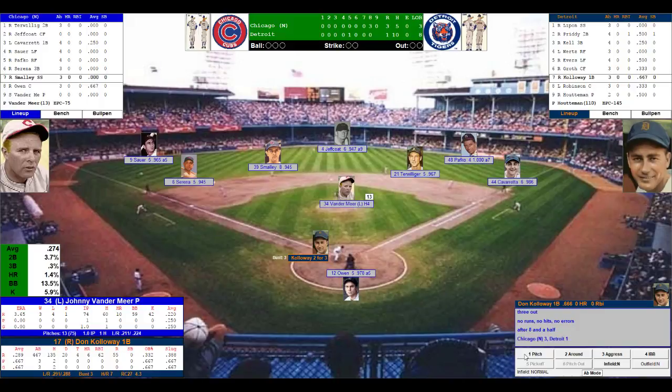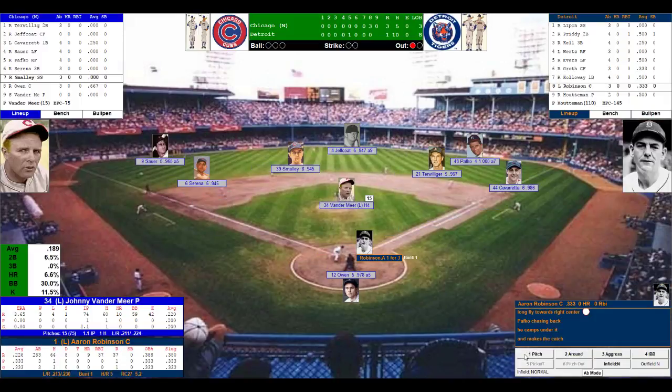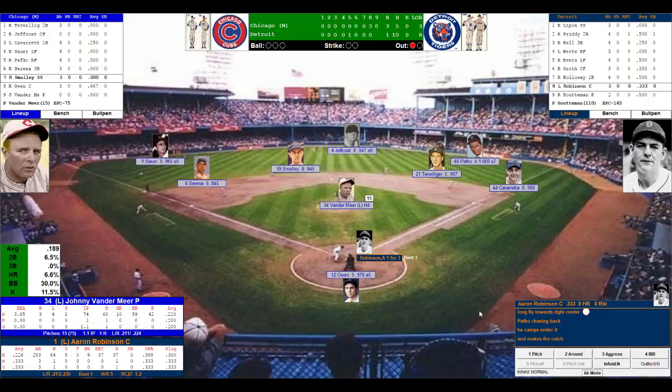Vandermeer's ready. Here's the pitch to Callaway. Fly ball to Pafko going right center. He makes the catch. 1 down. Cubs 2 outs away from advancing. Comes Aaron Robinson, the catcher's 1 for 3. Grounded to the pitcher. Singled in the 5th. And grounded into a double play in the 6th. Lefty-lefty matchup. Robinson only batted .213 off left-handed pitching.